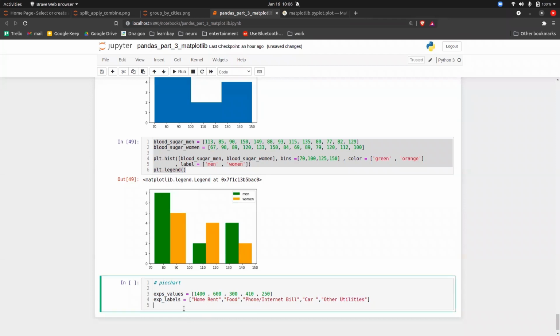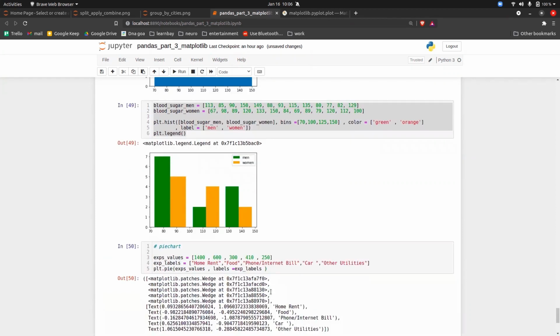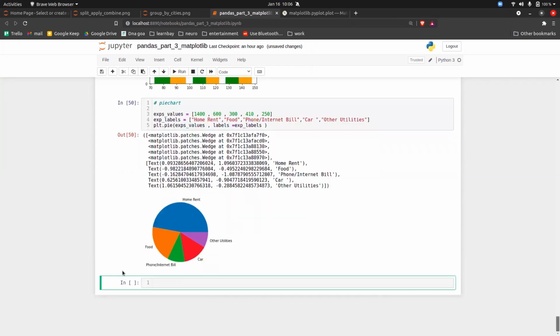So what you can do is plot a pie plot. How? plt.pie, and the first thing is the values that you have to give, comma, then you have to give the labels. Labels is equal to the labels that you have selected. Copy, paste and execute it. When you scroll down, you will see everything in the form of a pie chart now. By seeing this pie chart, can you tell me in which particular area I have spent the most?